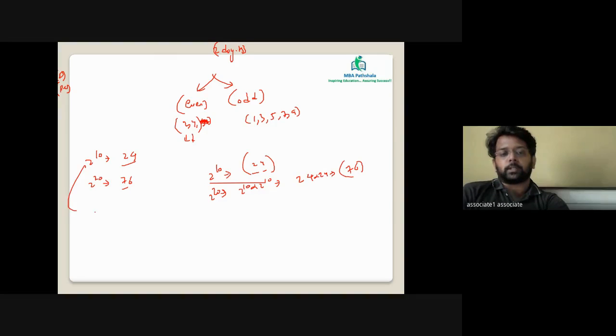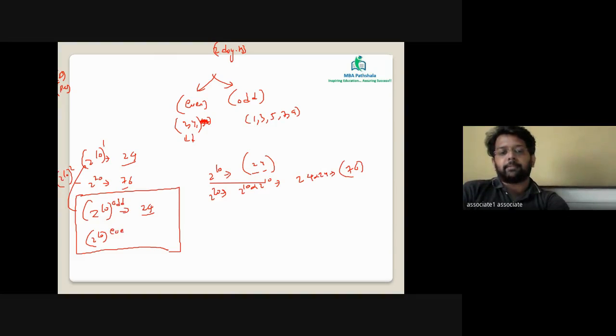We can say 2 raised to 10 is nothing but 2 raised to 10 raised to 1, and this is 2 raised to 10 raised to 2. The final highlighting point is: 2 raised to 10 raised to any odd value will end in 24. 2 raised to 10 raised to any even value will end in 76.